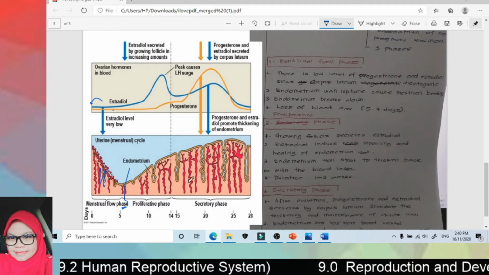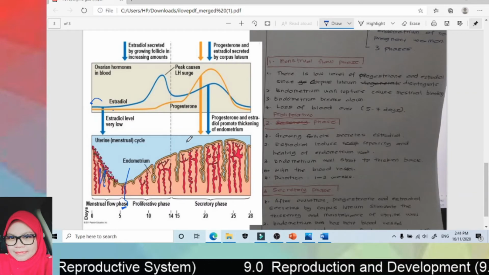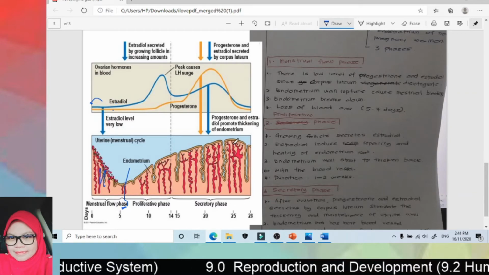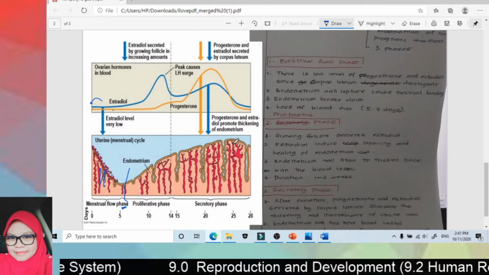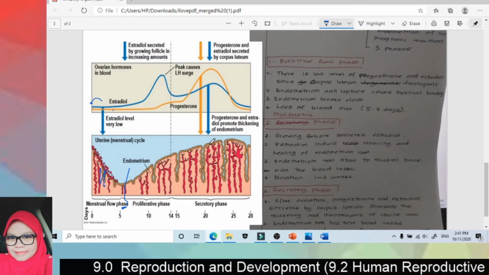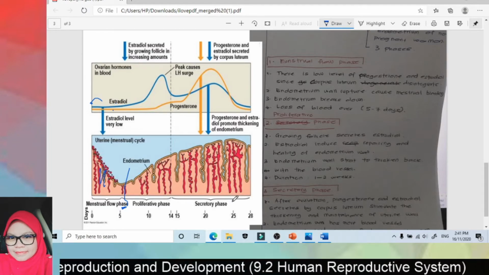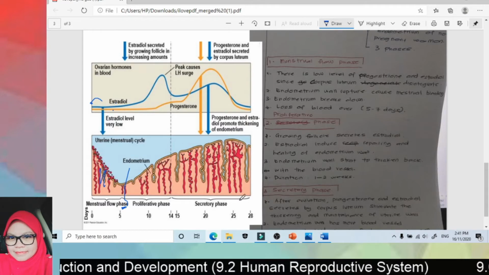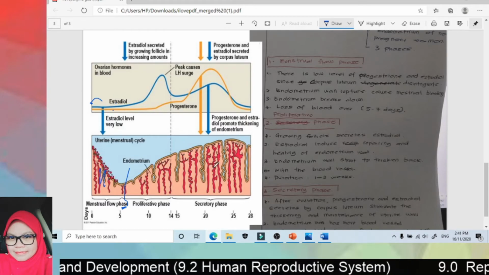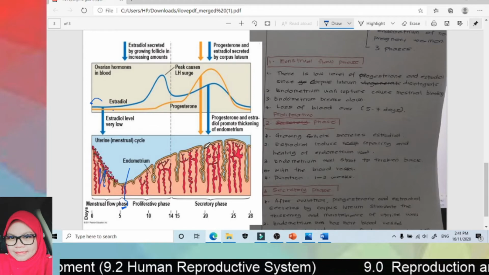So that's why you can see at the secretory phase, the wall of endometrium is thick. Because at this time there is a high level of progesterone and a high level of estrogen. So the thickness is thick. And at this time, we can see that the endometrium wall is rich with blood vessels because they are ready for implantation of the embryo.